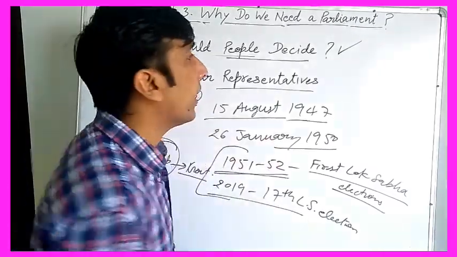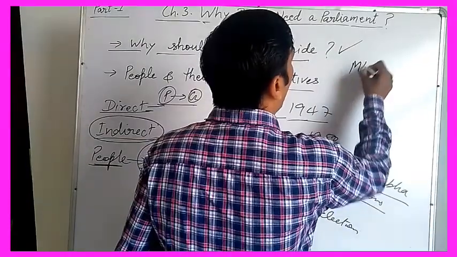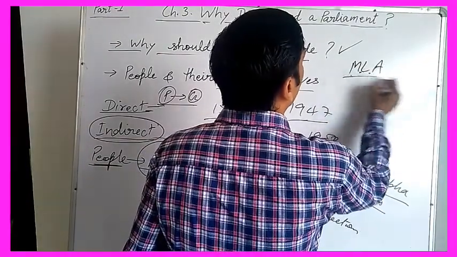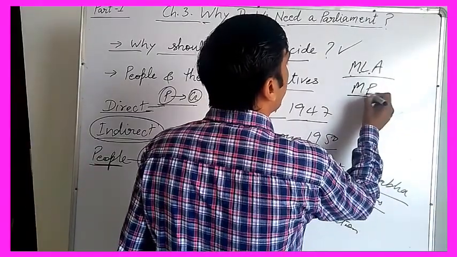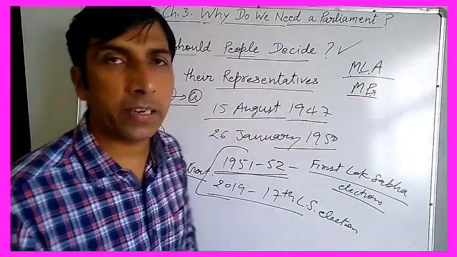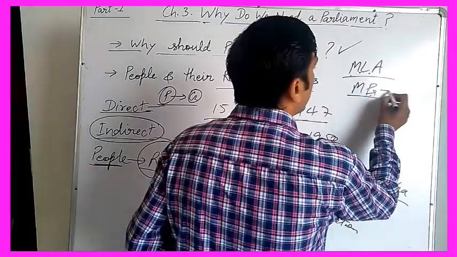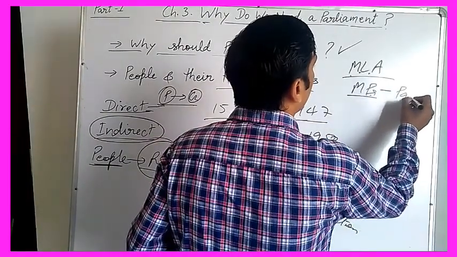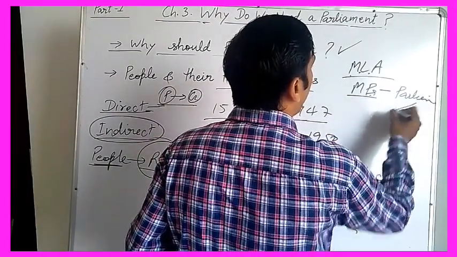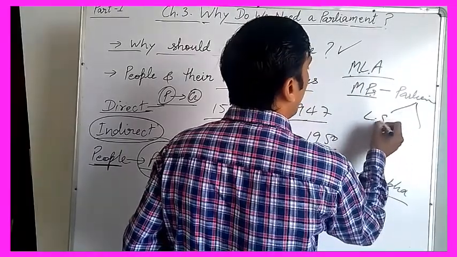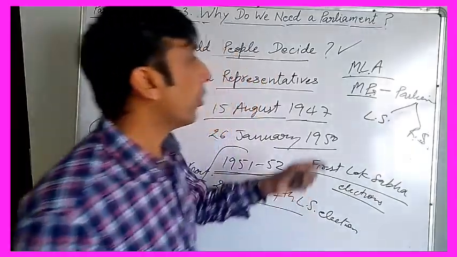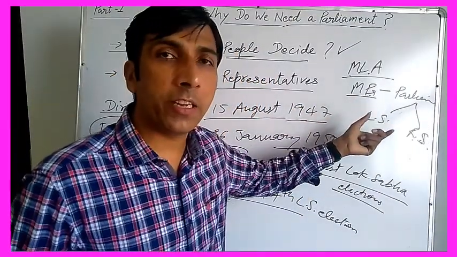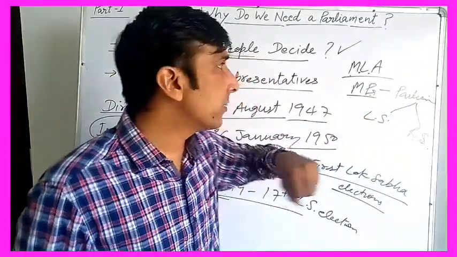Our representatives are, for example, for state government, MLAs, members of legislative assemblies; for central government, MPs, members of parliament. Clear? Members of parliament sit in parliament, right? In parliament, there are two houses, Lok Sabha and Rajya Sabha. Understand? So MPs are members of parliament whether in Lok Sabha or in Rajya Sabha.